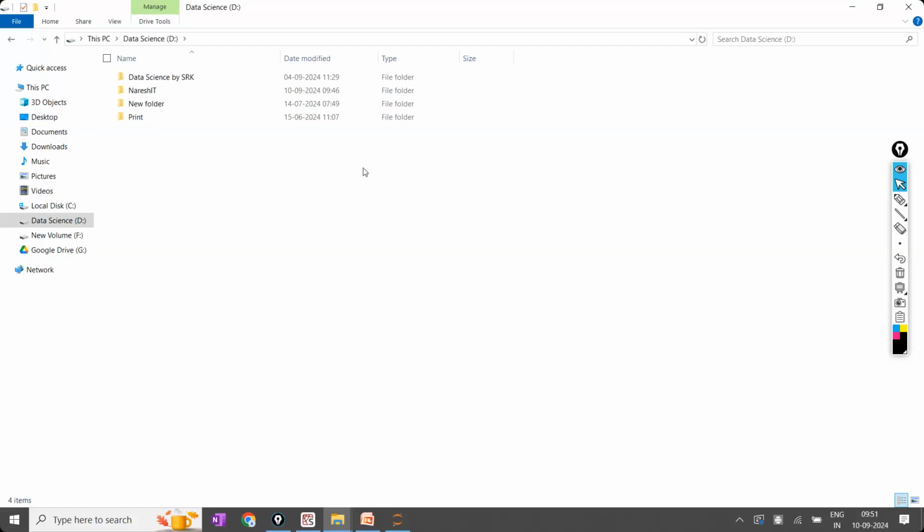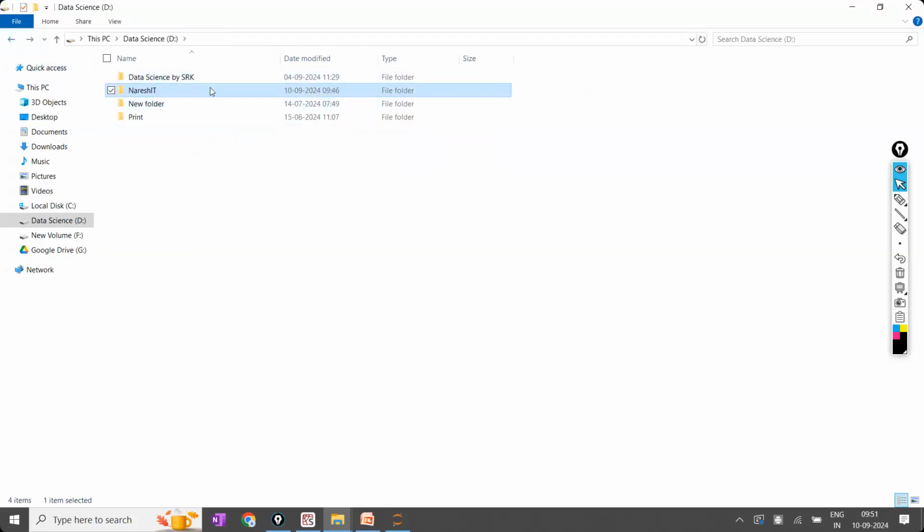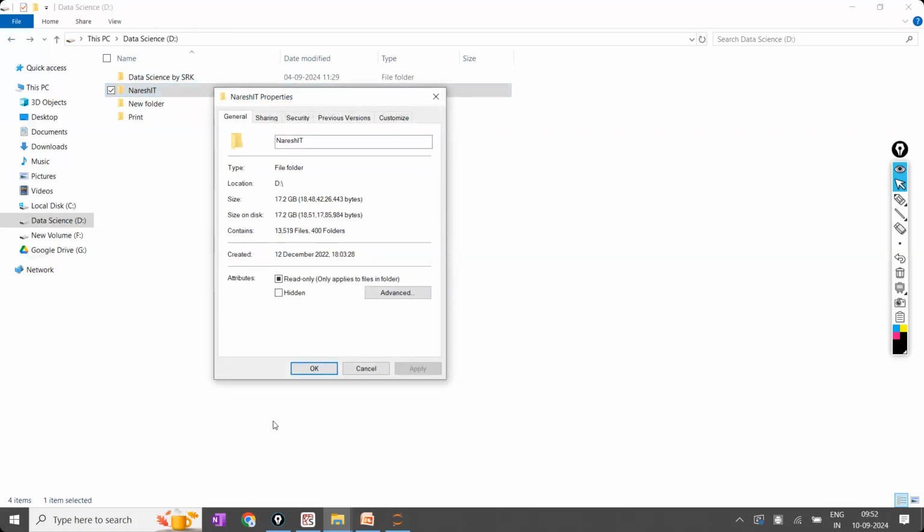Okay. And once I execute this, these are the folders now, multiple folders and all these things are there. This entire data, whatever I'm having, is approximately 17 GB. What is this 17 GB? One of my most important ones.